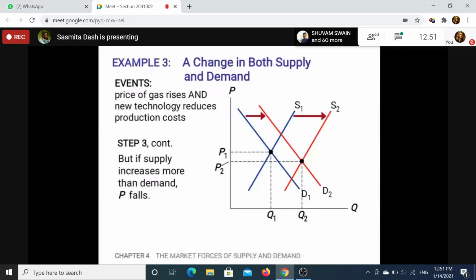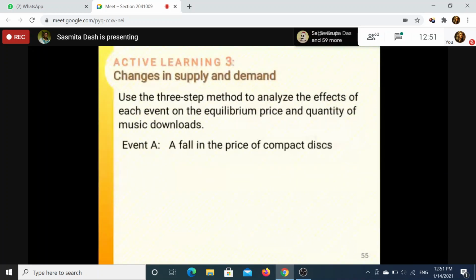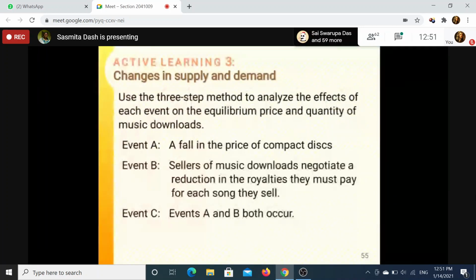From at least two diagrams, you can understand which one is fluctuating or showing a different trend, and which one is going in only one direction. One is a one-directional change. Here the direction of change is both sides, either upward or downward. So this is how you have to find out.